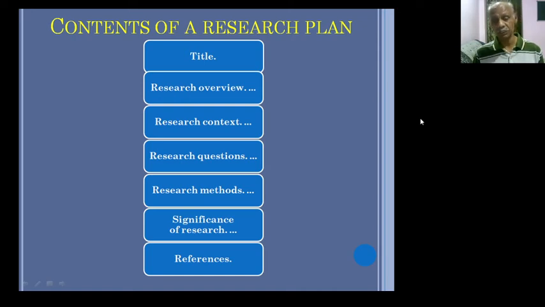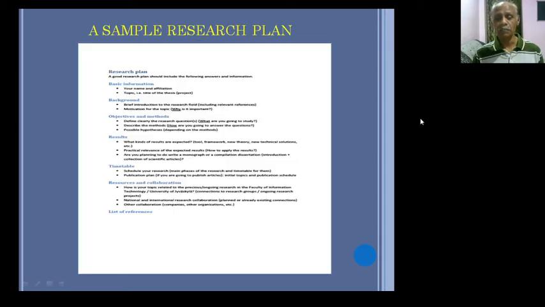Next one, the references. What references have you taken from the earlier researches conducted? What are the theoretical concepts you learned or referred to through various books and journals? And what are the various topics you have referred to which are related to your research? All such things will come under the references, and that may provide you much more strength to execute your research plan effectively. And I am now going to provide you a particular sample research plan.